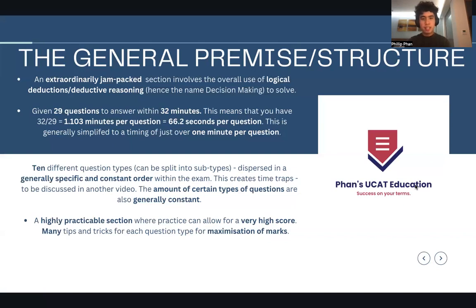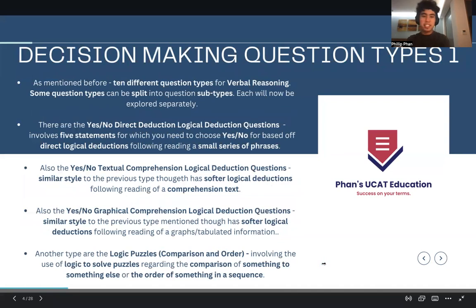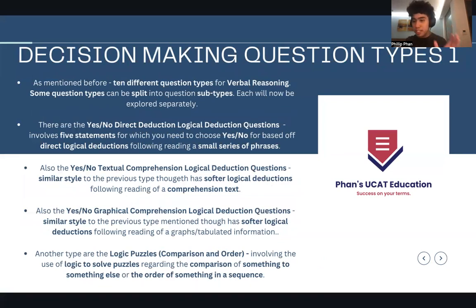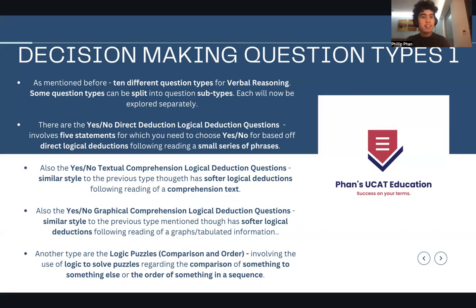So moving on to the actual question types now. I did mention there were a lot of question types, and I've got 3 different slides for this, so please bear with me. I mentioned before that there are 10 different question types for decision making. Sorry, you can see right there that I copied and pasted paragraphs here and there to make the videos simpler, and I left it as verbal reasoning, but it is in fact decision making. I apologize, and I'll edit that later.